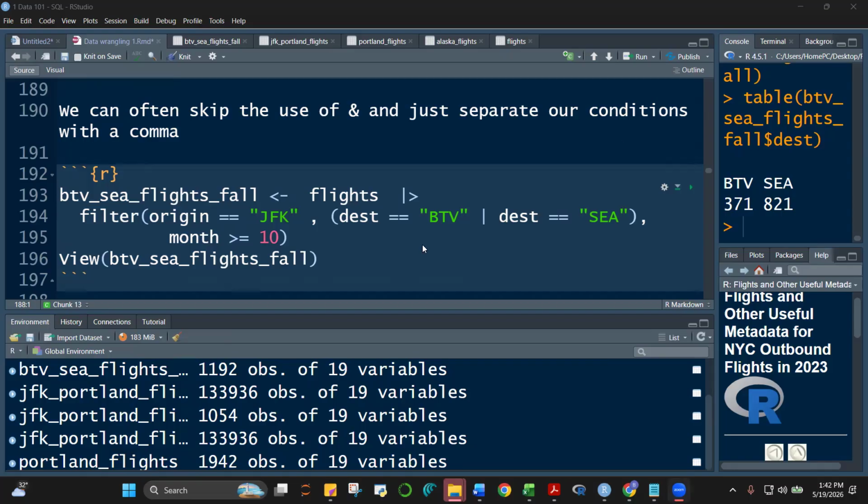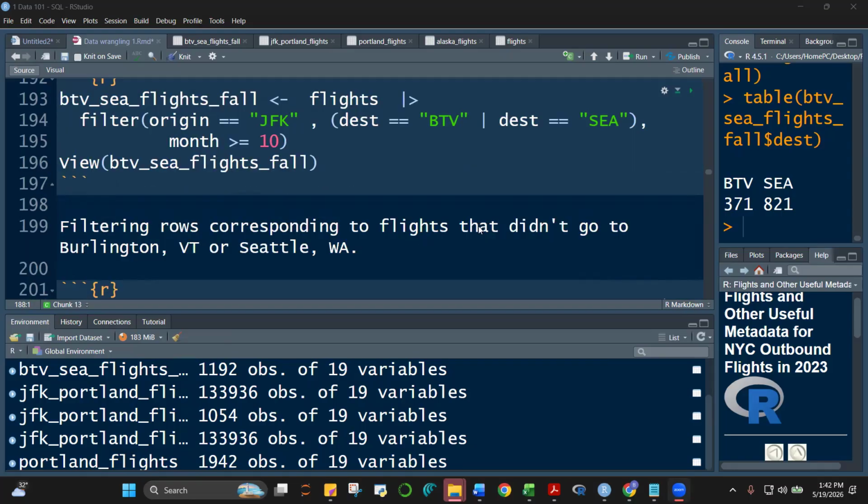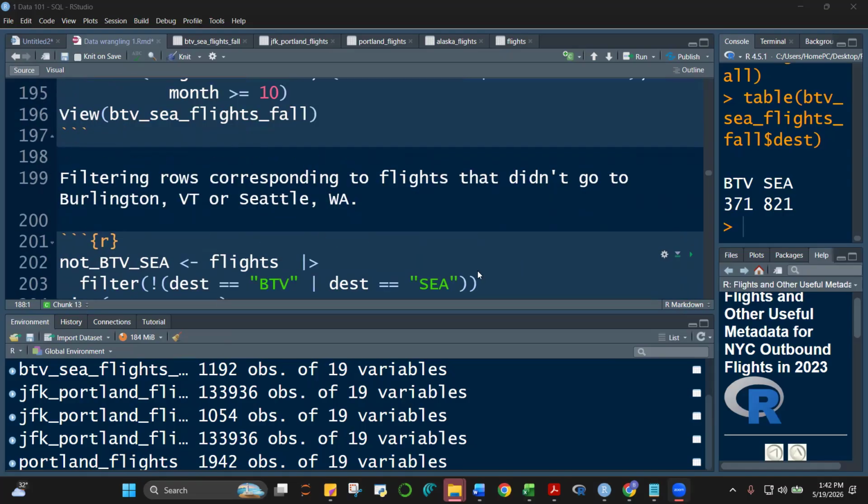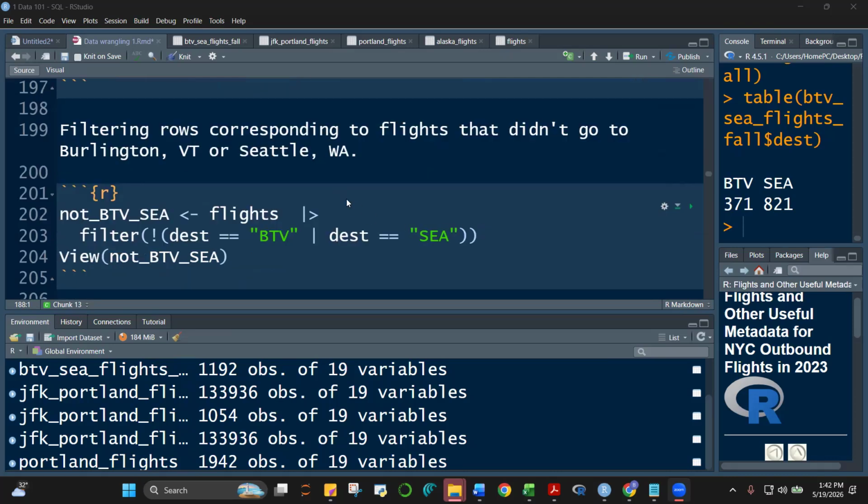Okay, the next. How about this one, class? How about filtering rows corresponding to flights that didn't go to Burlington or BTV?